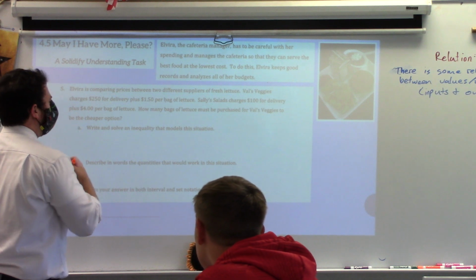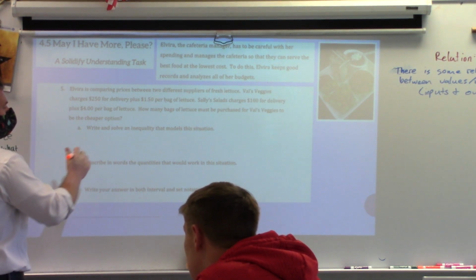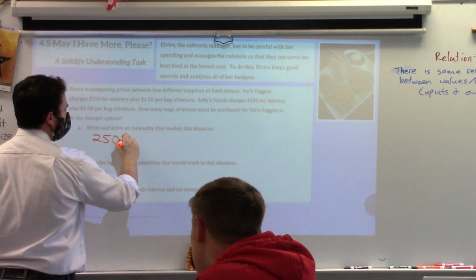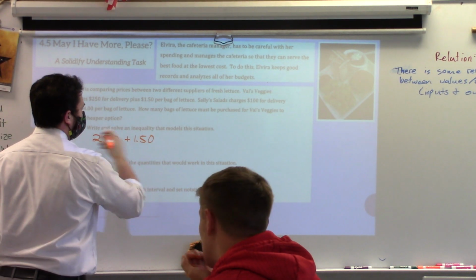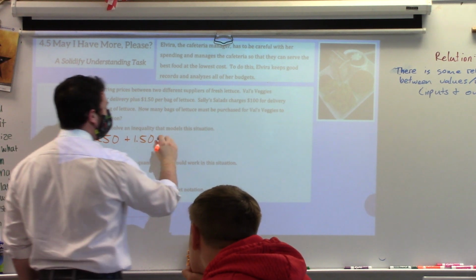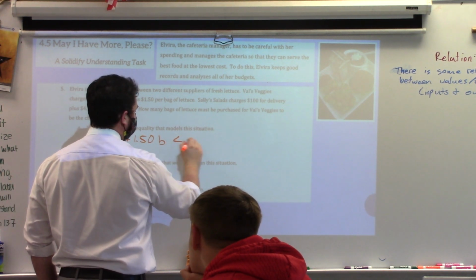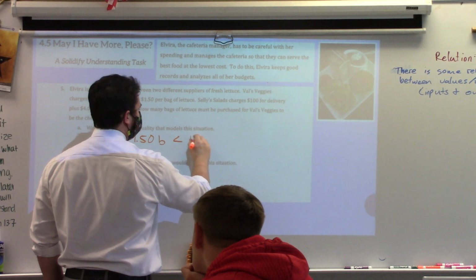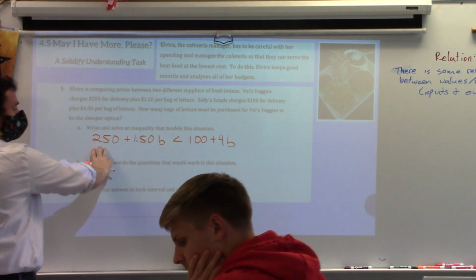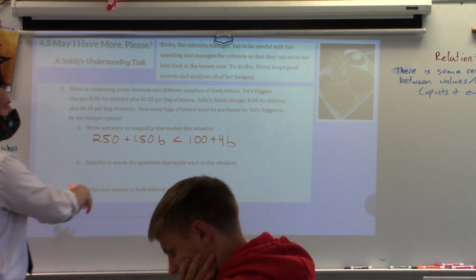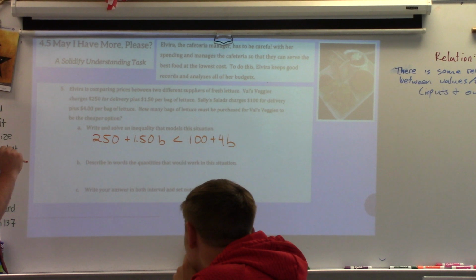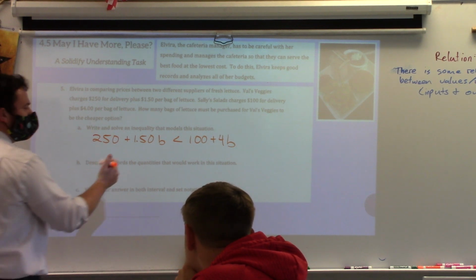One of the things I want to point out really quickly is I saw everyone write this inequality pretty well, and when I started pushing on ideas, most of us could explain that the 2.50 was only happening one time, but we were repeatedly adding the $1.50, right? That's why it's being multiplied by b.